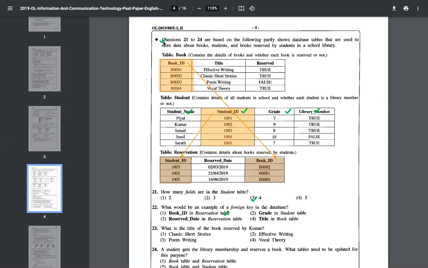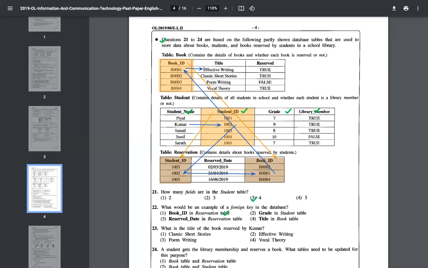What is the title of the book reserved by Kumar? So let's use a link. This time I'm going to use the blue color one. Where's Kumar? Here's Kumar. Kumar's student ID is 1002. Where's 1002? 1002 is here. So what is the reserved book? 1002 reserved book 001. Where's book 001? Book 001 is this one. Okay, what is the name of that book? It is Effective Writing.